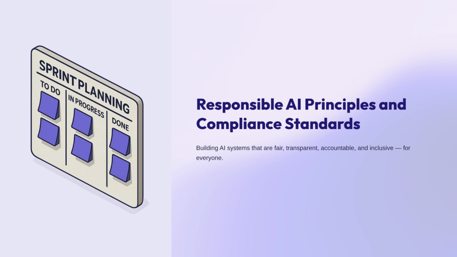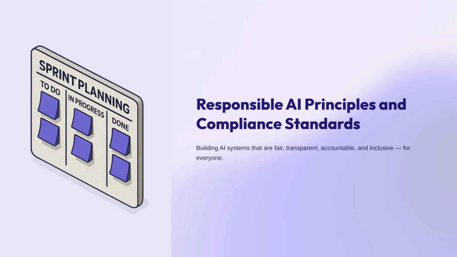Imagine you build an intelligent app for a local housing loan company. If the AI was trained on old data that mostly showed men getting loans, it might start rejecting women just because they are women. Stay with me here because the AI doesn't know it's being mean. It's just following a pattern it saw in the past. You've probably seen this at the office where "that's how we've always done it" leads to unfair results. Responsible AI means breaking those bad patterns. Let's break this down together. We are building equal opportunity into our code.